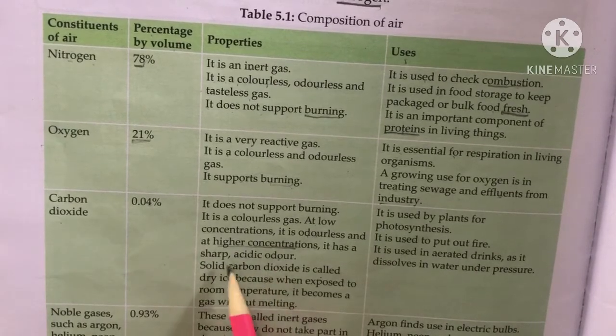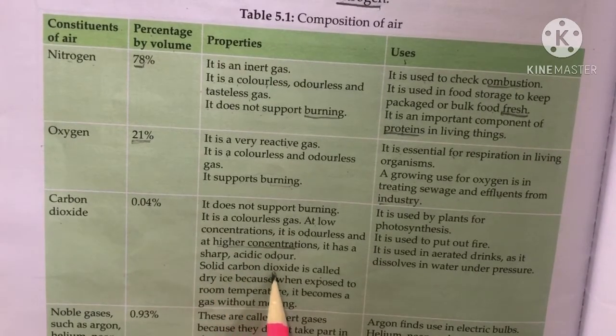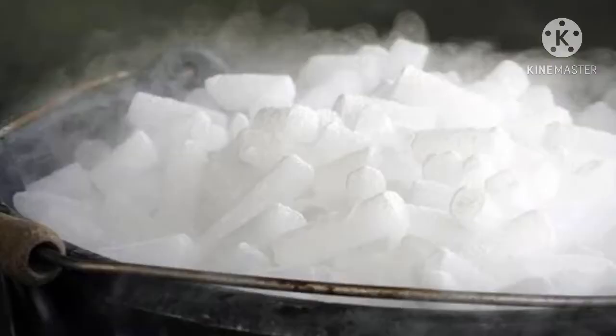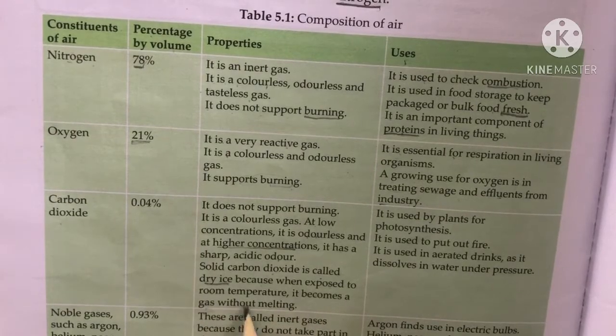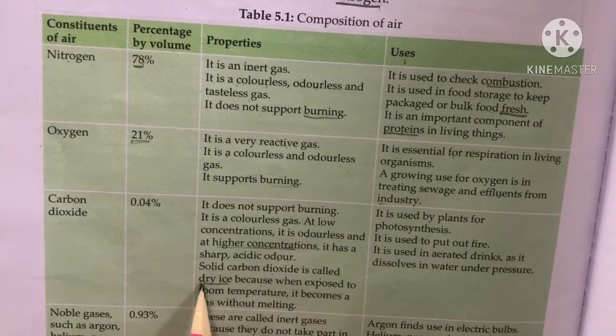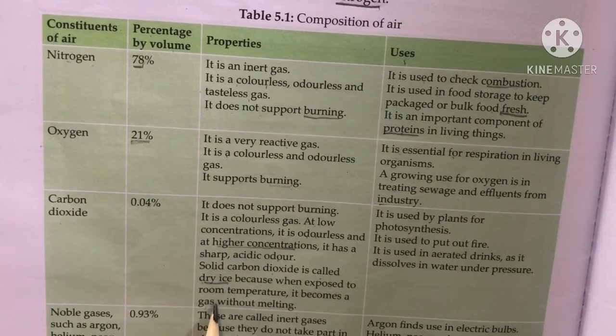Okay? Then solid carbon dioxide is called dry ice. Carbon dioxide in solid form is called dry ice, because when exposed to room temperature it becomes gas without melting. When we keep the dry ice at room temperature, then without melting it will change into gaseous form.